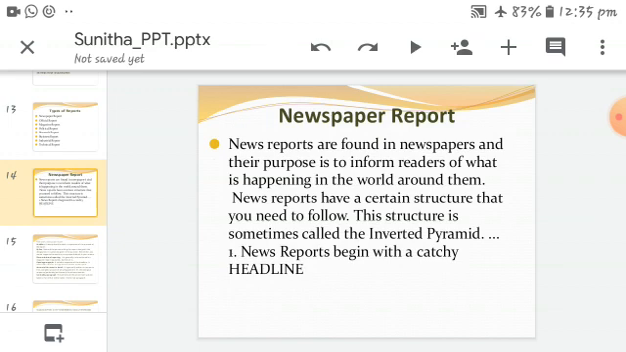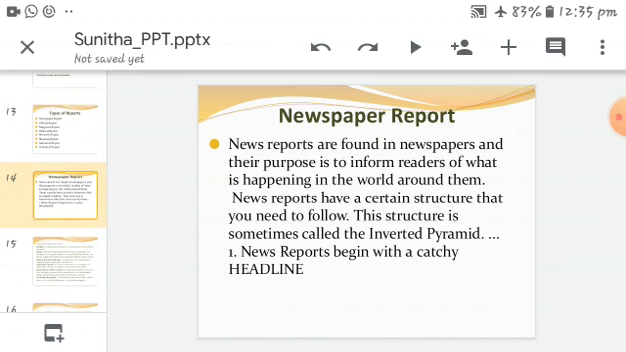Okay, what is a newspaper report? News reports are found in newspapers, and their purpose is to inform readers of what is happening in the world around them. News reports have a certain structure that you need to follow. The structure is sometimes called the inverted pyramid. The news reports begin with a catchy headline.